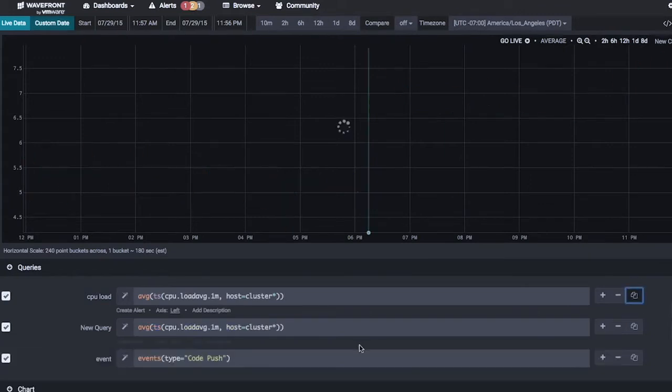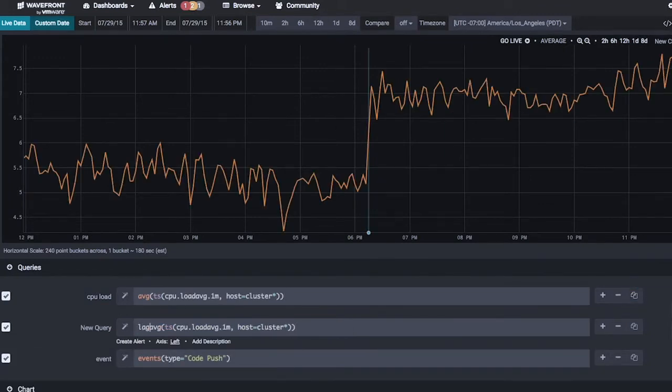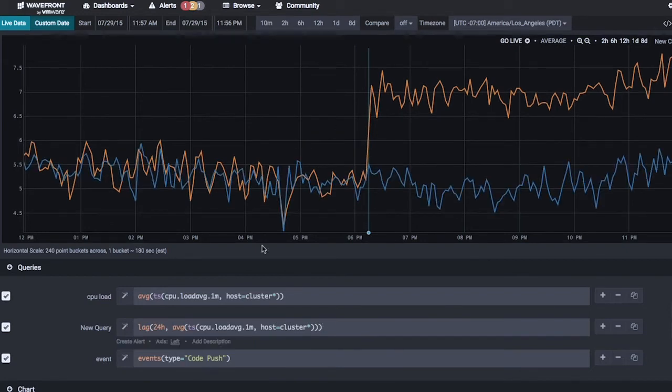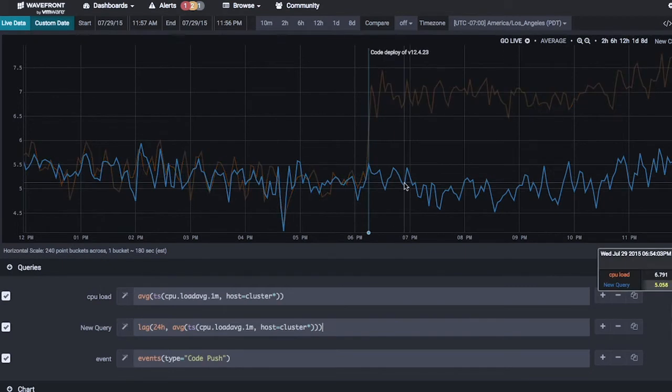Let's actually take yesterday's data by lagging this by 24 hours. If I do that, you can see yesterday we had the same pre-6 p.m. behavior, but afterwards it stayed flat, nothing happened. This does not happen every day at 6 p.m. In fact, we can go further.